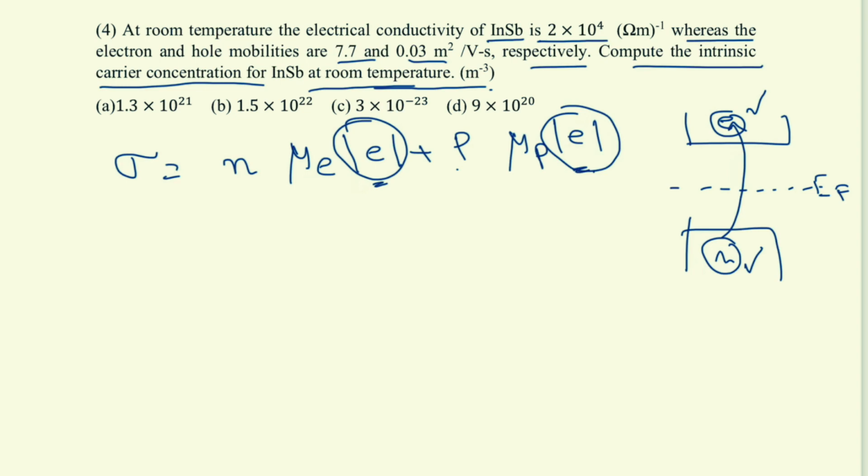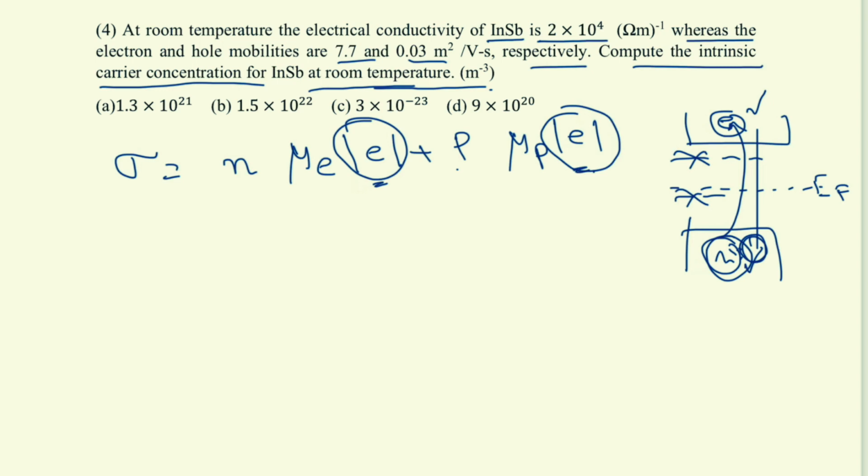So as we know, the number of electrons here will be equal to the number of holes, because the electrons are excited from the valence band to the conduction band, leaving behind the holes in the valence band. No defect states are present, right, because it is intrinsic.